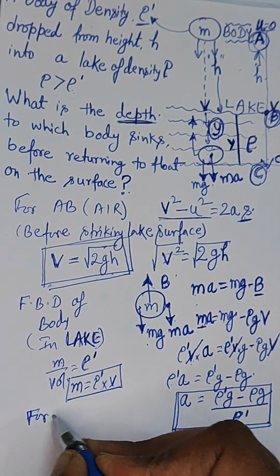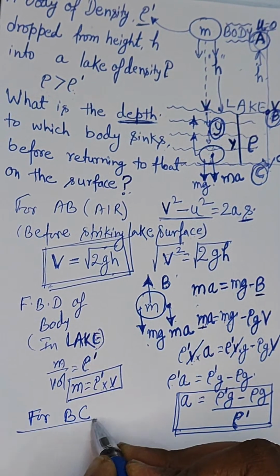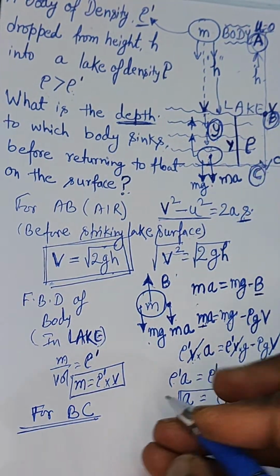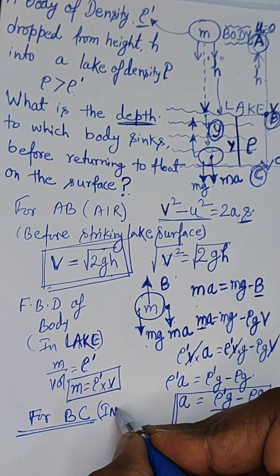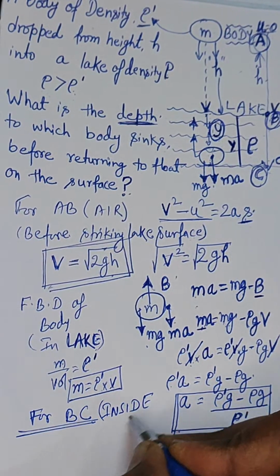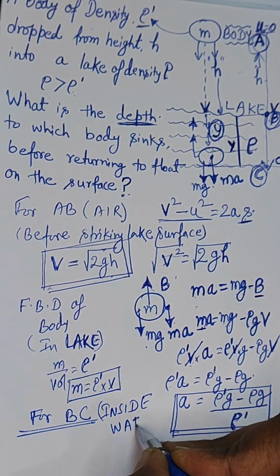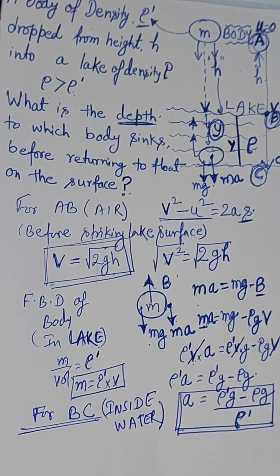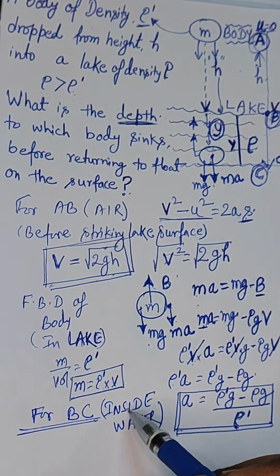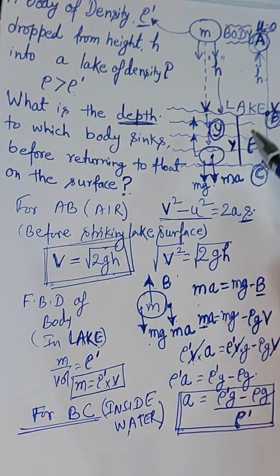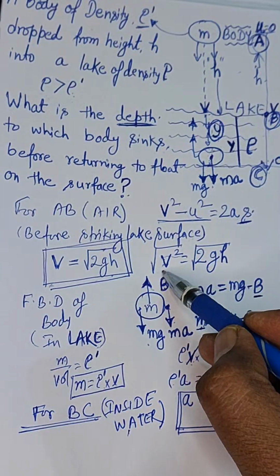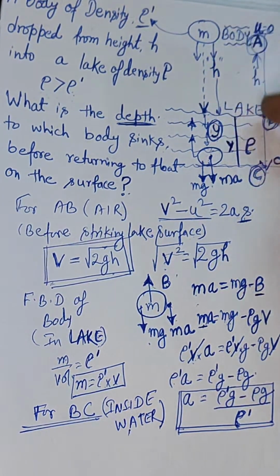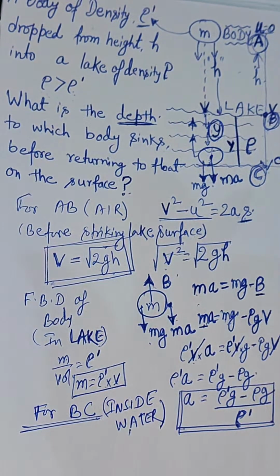For the section BC, that is inside the water, we need to break up the actions, what is happening inside the water. Inside the water, the initial velocity will be the final velocity of the previous point, the v we have calculated, that is root over